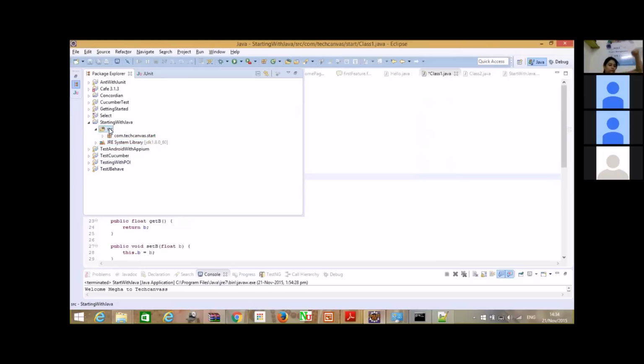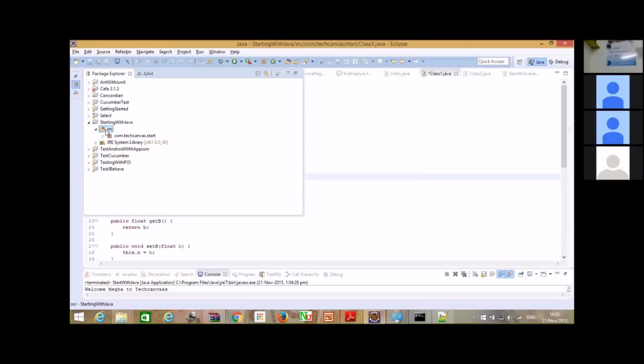Now in whatever test that you create in Java, you have to create it in a source folder. A source folder is a folder which is understood by the Eclipse IDE, and all the Java files with the .java extension would be compiled and executed only when they are created in this source folder, and not in any other folder.